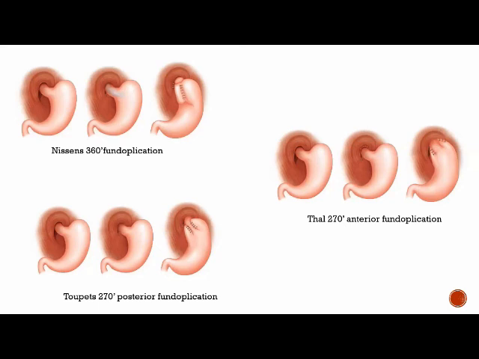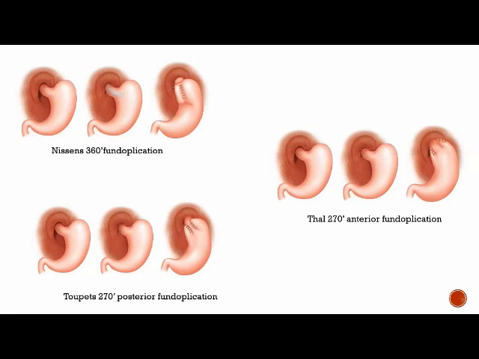In neurologically impaired children, there is a higher chance of fundoplication failure. To prevent aspiration episodes, the recommendation is to do a 360-degree fundoplication. They may also have a gastrostomy because some of them will not have proper feeding. They may have esophageal dysmotility also.